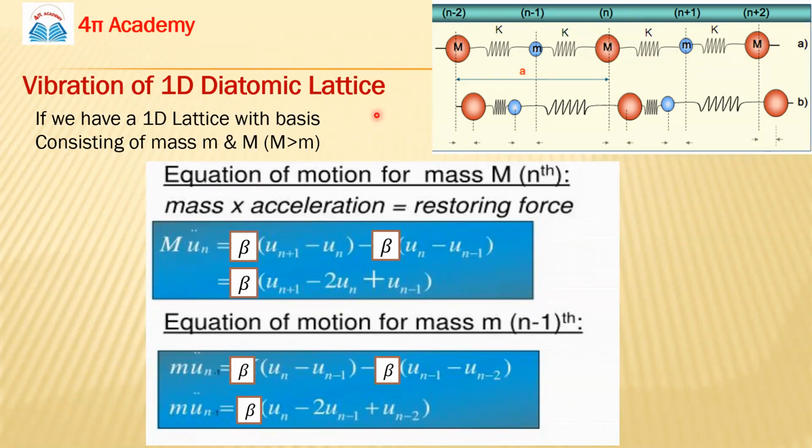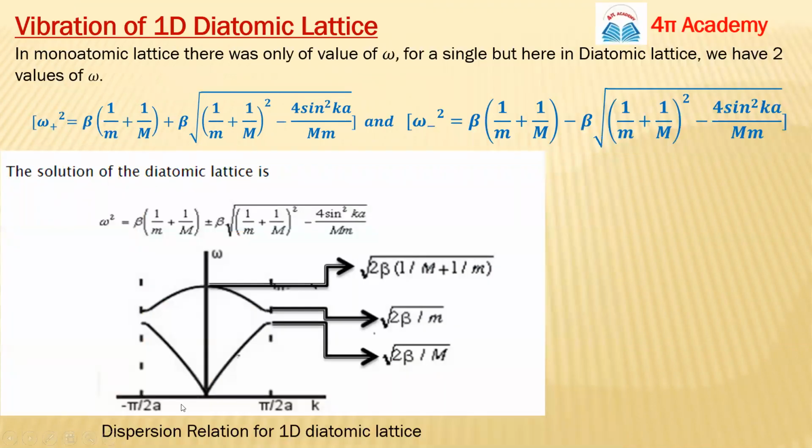In a similar way, for the capital M atom and for the small m atom, we can find the equations of motion, meaning they will also be displaced from their mean positions like this. We calculate the equations of motion for capital M and small m in the same way as we discussed in the last case. Finally we can solve the equations and find the value of omega square.